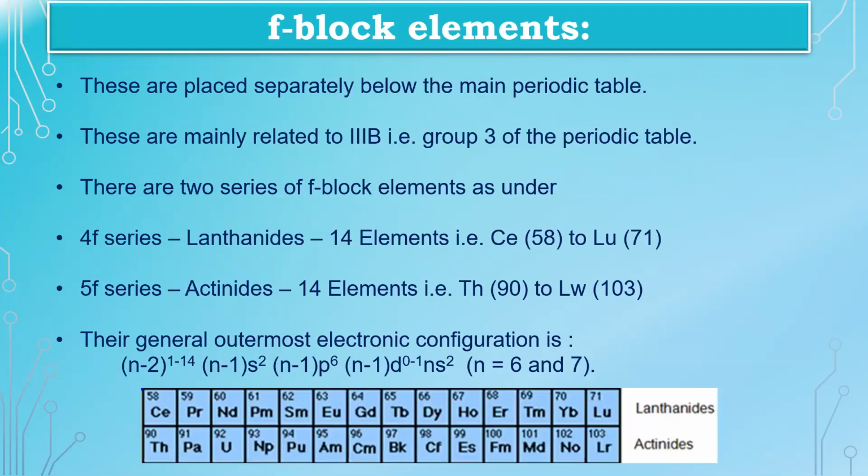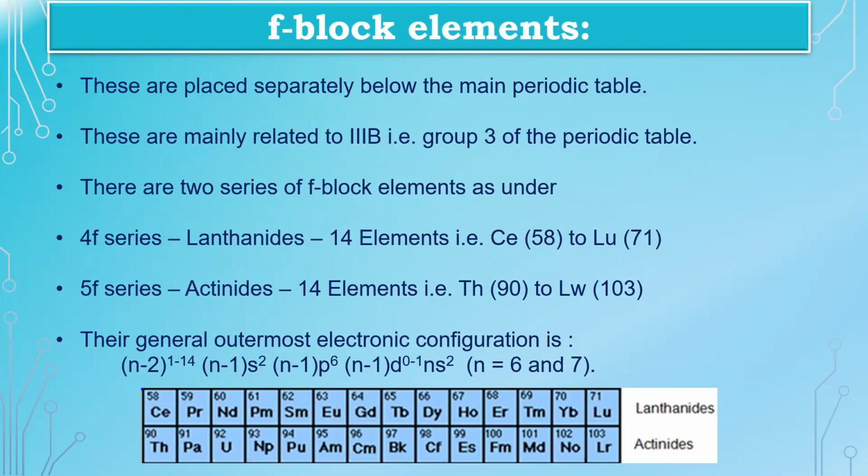Next come the F block elements. These are placed separately below the main periodic table, as we have seen in the previous slides. These are mainly related to 3B, that is group 3 of the periodic table. There are two series of F block elements: the 4f series, known as lanthanides, which includes 14 elements from Ce to Lu, whereas the 5f series, known as actinides, again includes 14 elements, that is thorium to lawrencium, 90 to 103.